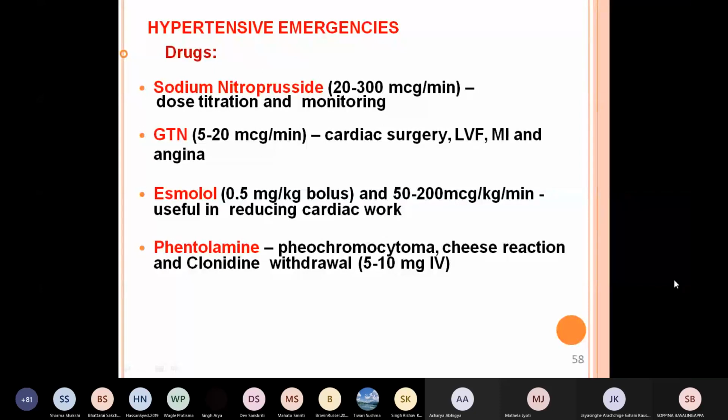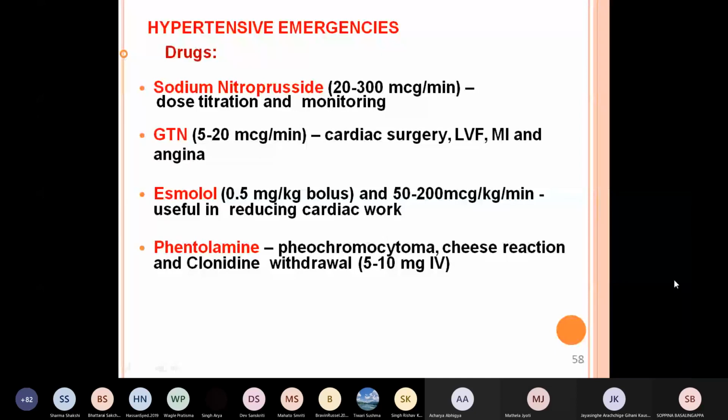Then esmolol, a cardioselective beta blocker, 0.5 milligram per kg bolus straight away, then slow infusion, 50 to 200 microgram per kg per minute. Especially it is useful in reducing the cardiac work. Then phentolamine, a non-specific alpha blocker, for pheochromocytoma, cheese reaction, clonidine withdrawal.